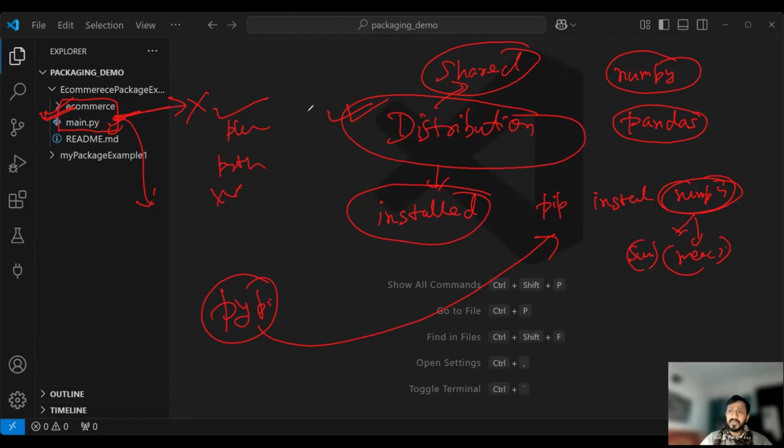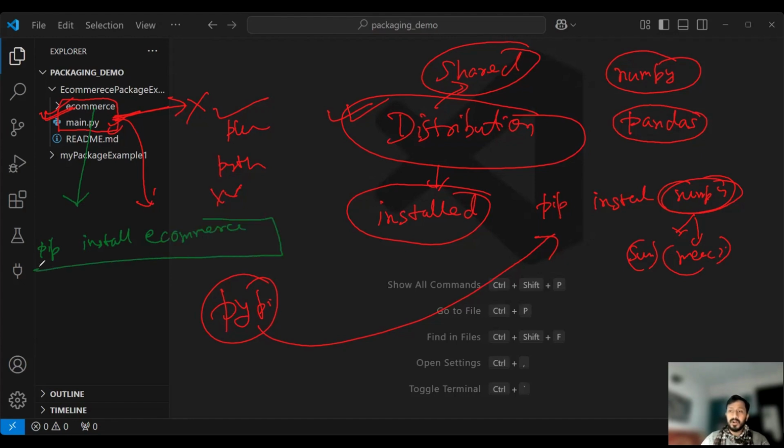That means the concept that we are going to learn is very simple. Once we share the distribution file, the person just needs to run pip install e-commerce.